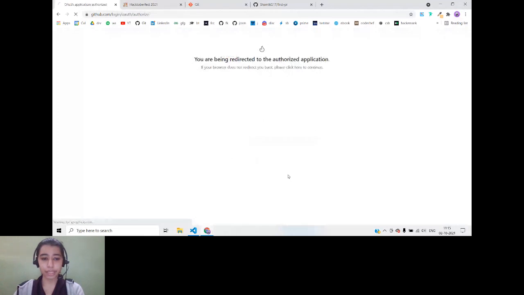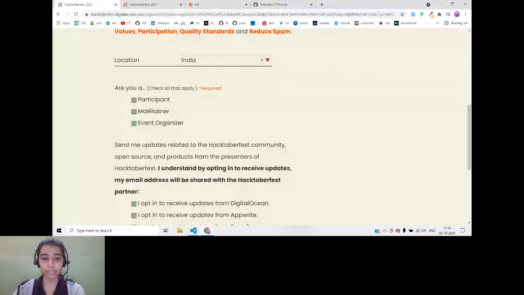So after you have done that, there are some rules that you have to accept and some information that you will have to provide. So the first thing is your email address. Now make sure you use the email address that has been registered on your GitHub account. Second thing is location. So it will be India for most of us. After that, you will have 3 options over here, whether you are a participant, a maintainer, or an event organizer. So most of you will be a participant. Maintainer is basically someone who creates repositories for Hacktoberfest and maintains them. So since I'm also a maintainer, I will be selecting this, but this will not be applicable to most of you. So please just check which are applicable to you and select those.